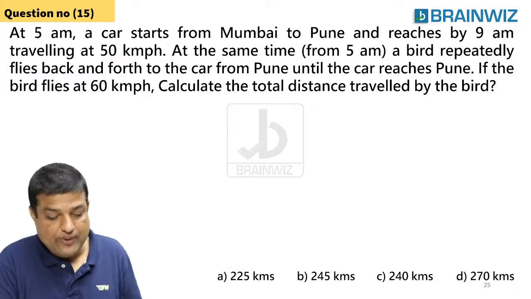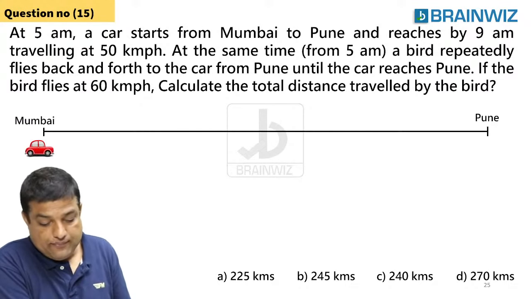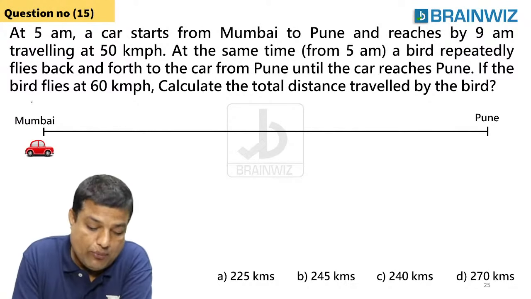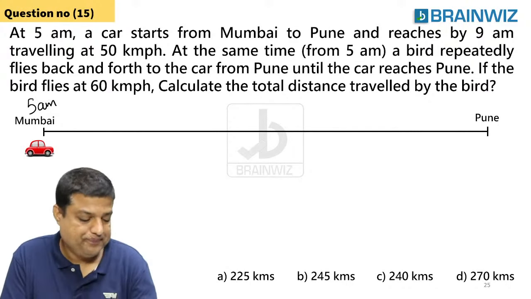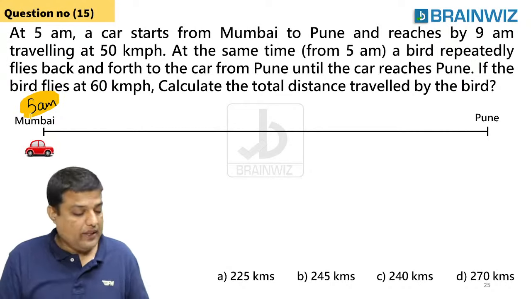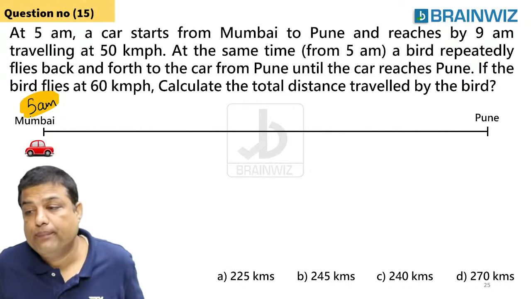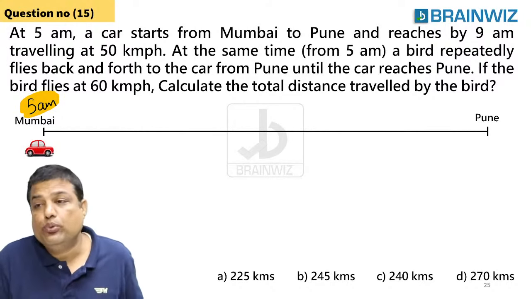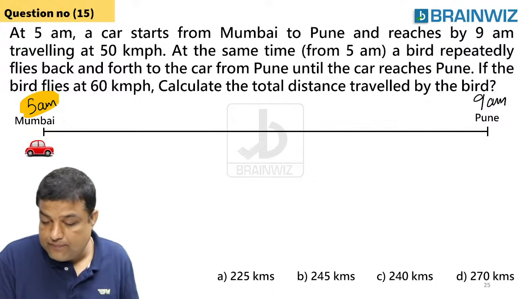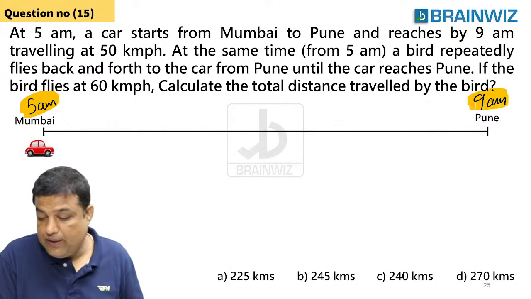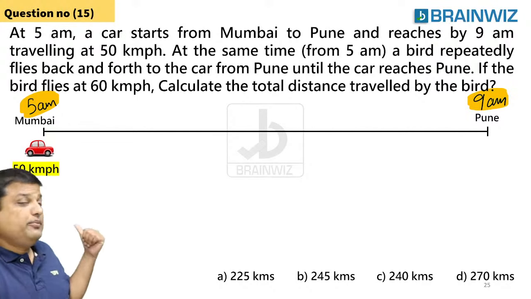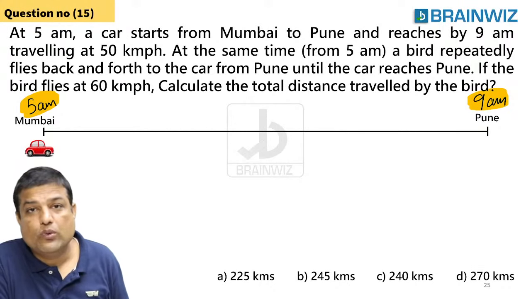Just to read the question, everybody. At 5 a.m., early morning, a car is starting from Mumbai and it is going towards Pune and reaching at 9 a.m. Could you please try to tell me what's the speed of the car? Speed of the car is 50, guys.